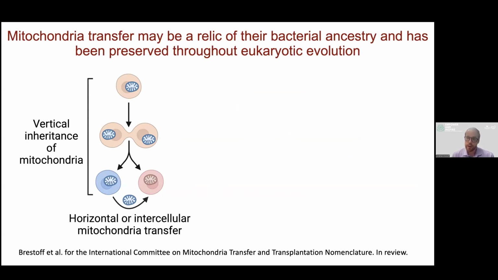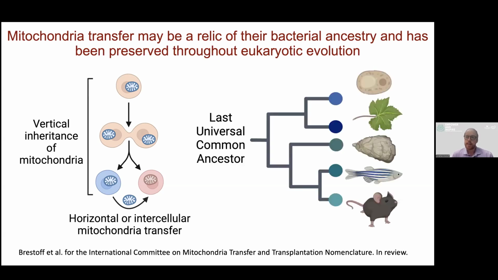But in the last 20 years or so, we've started to appreciate that many cell types actually possess the ability to eject their mitochondria and transfer them to developmentally unrelated cell types in a process that's been termed horizontal or intercellular mitochondria transfer. This process appears to be deeply evolutionarily conserved and has been identified in diverse organisms ranging from yeast, plants, fungi, mollusks even can transfer some of their mitochondria to other cell types, fish, and vertebrate animals, including mice. It's also been identified in human cells in vitro, but not in humans in vivo yet.